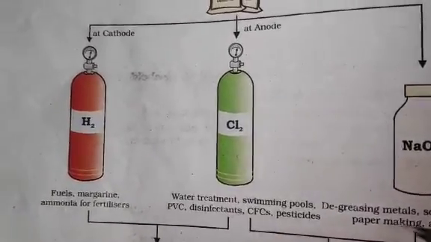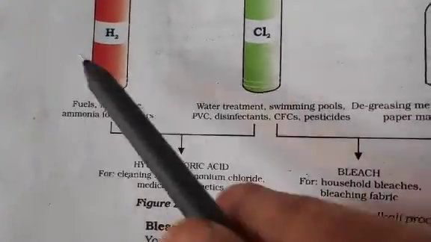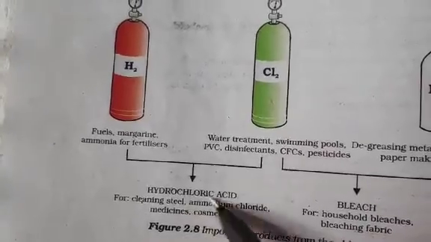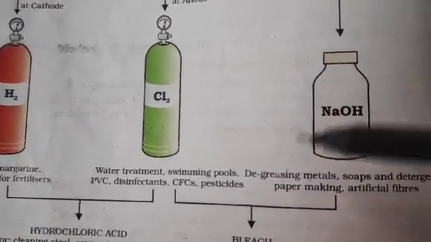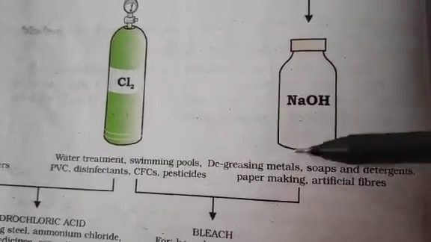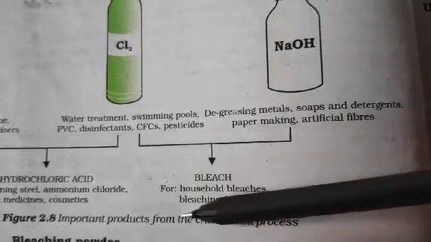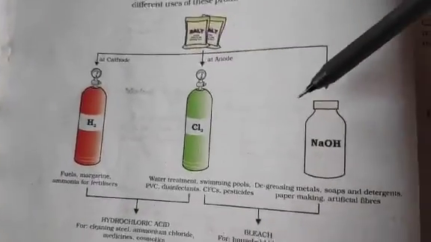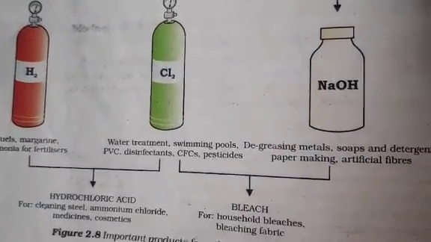Okay. Hydrogen and chlorine are together utilized in preparation of hydrochloric acid. If you combine these two, you will get hydrochloric acid, which again has the following uses. Now chlorine and sodium hydroxide have these uses, and both together result in bleach, which is again used for this purpose. So what I am trying to tell you is anything can be asked as a 1-marker from this particular section. Is that point clear?